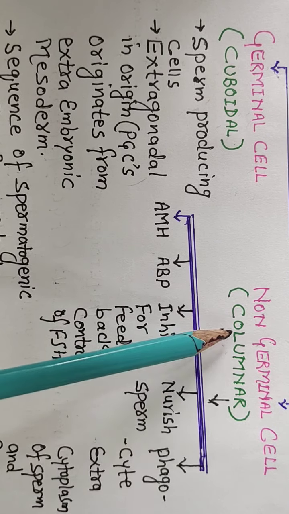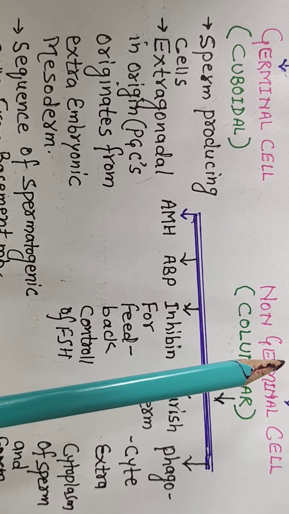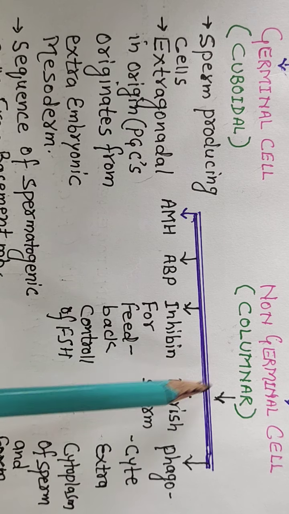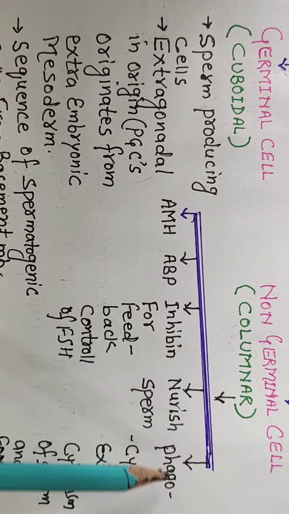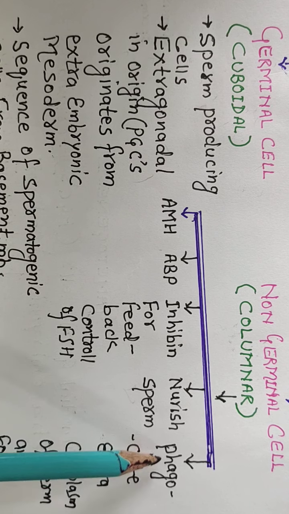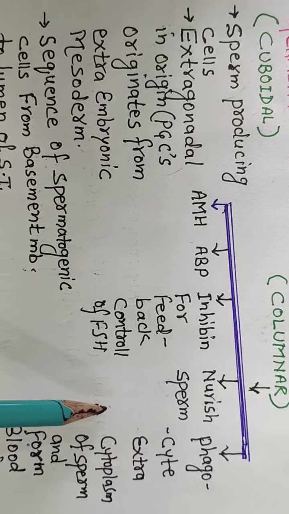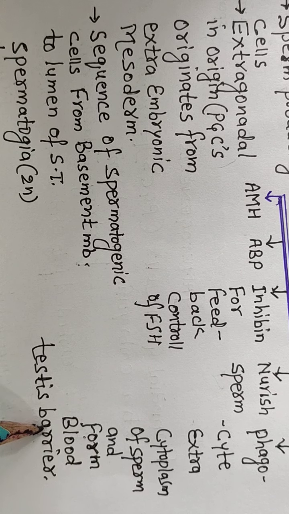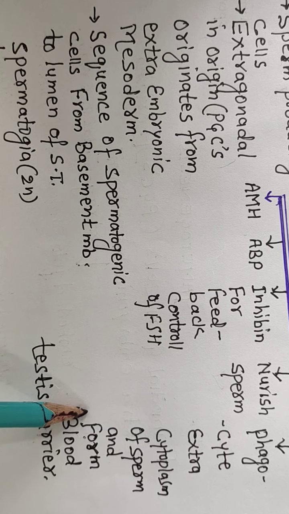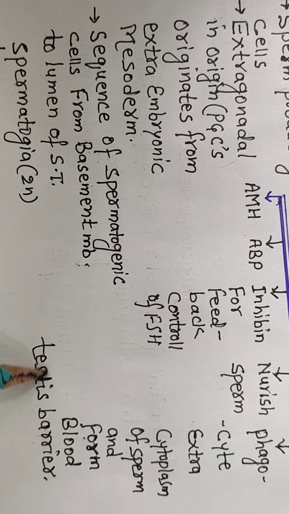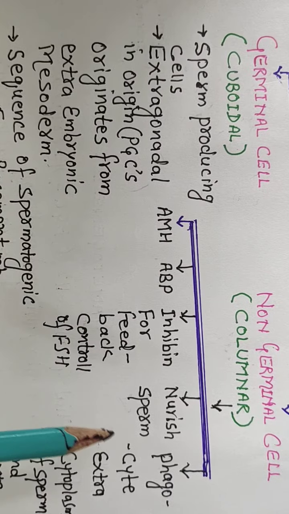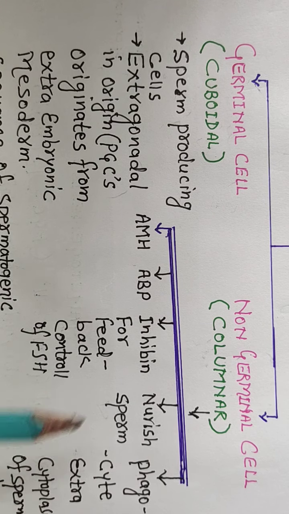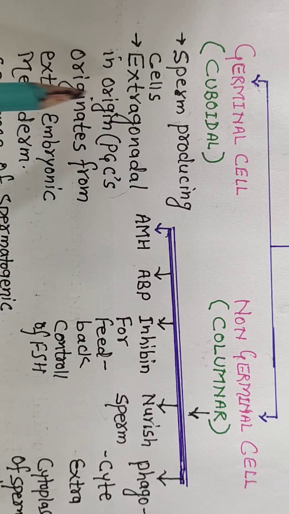Let us discuss the function of Sertoli cells. The major role of Sertoli cells is to nourish the sperm, and they also phagocytize the extra cytoplasm synthesized during spermatogenesis. They also form the blood testis barrier with tight junctions. With the formation of tight junctions, it forms the blood testis barrier to prevent the death of sperm, as the sperms are extragonadal in origin.